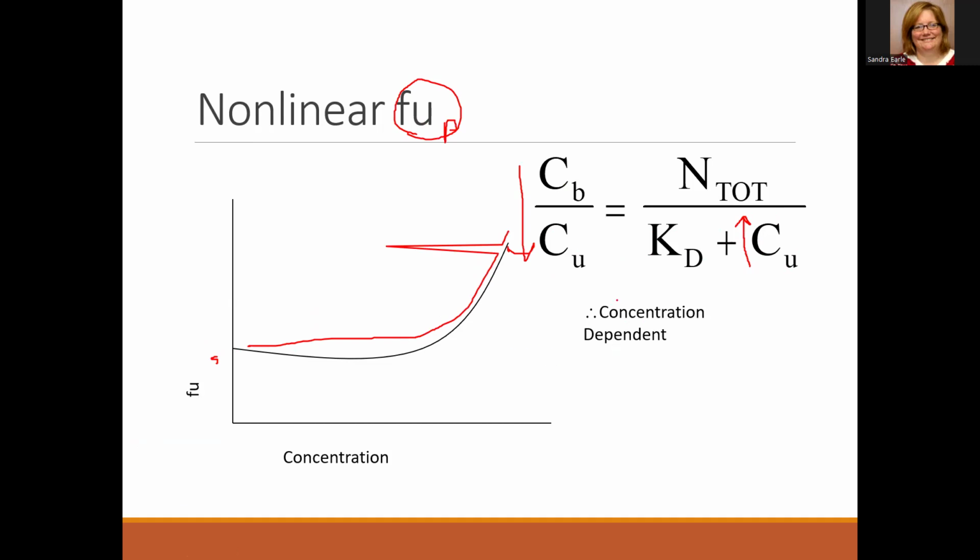And so if we have to consider concentration here, our fraction unbound will increase and our clearance will in turn increase because clearance is equal to enzyme activity and the fraction unbound. So if this is increasing, then our clearance is going to increase, isn't it?